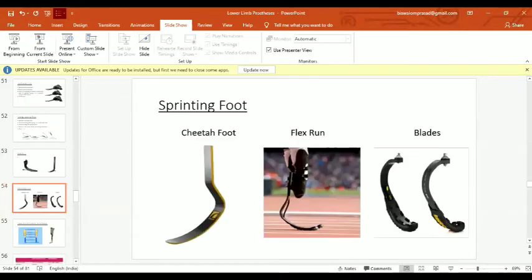These are some sprinting feet: the cheetah foot, flex foot, and blades. These are made of carbon fiber materials, and they are very energy storing feet, often used in the Olympics, as you have seen for 100 meter and 200 meter sprinting. But that is a different chapter. If any class is provided to us in future for sports prosthetics, we can discuss that.